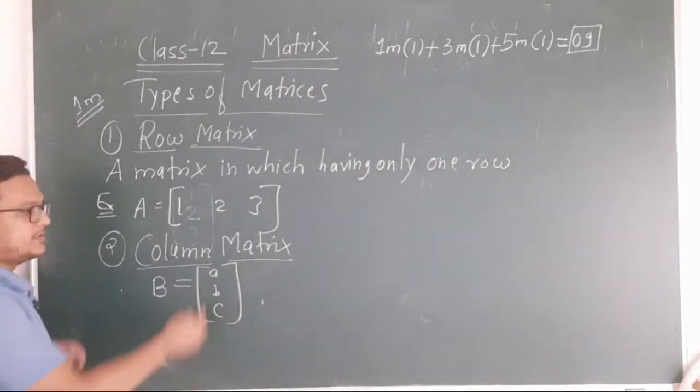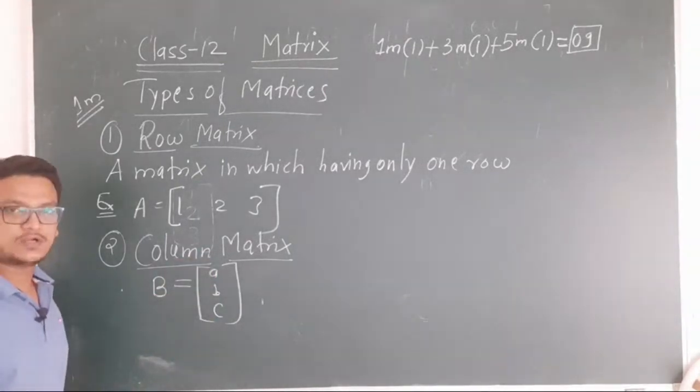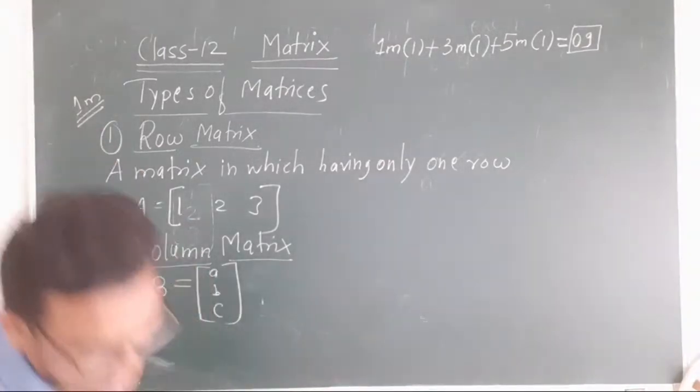Observe here: how many columns are there? Only one column is there. So this matrix is called a column matrix.